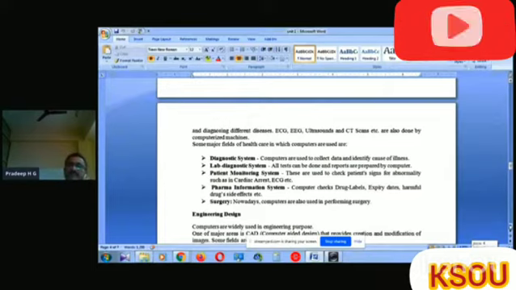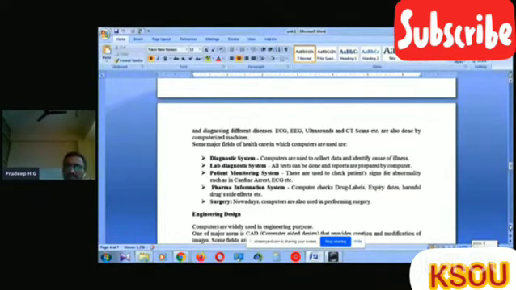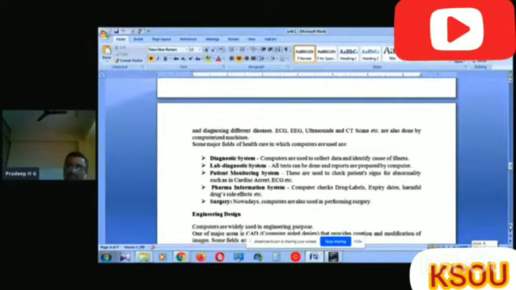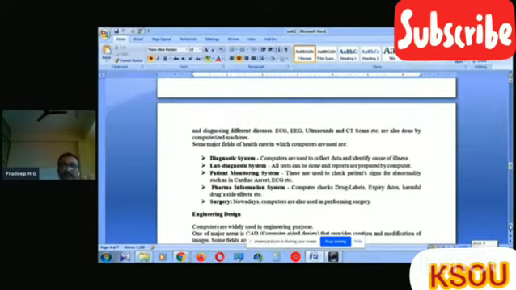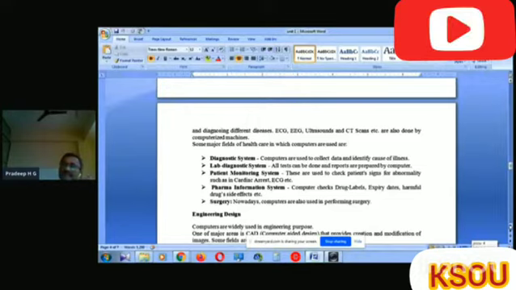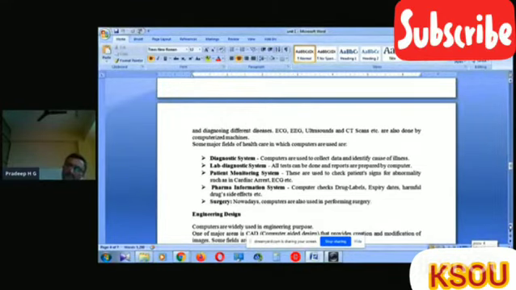Some major fields of healthcare in which computers are used: first, the diagnostic system. Computers are used to collect data and identify the cause of illness, because we have a huge data set.